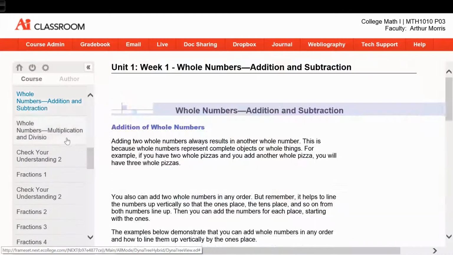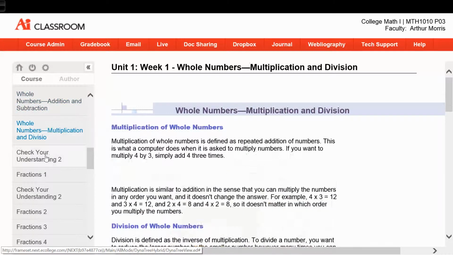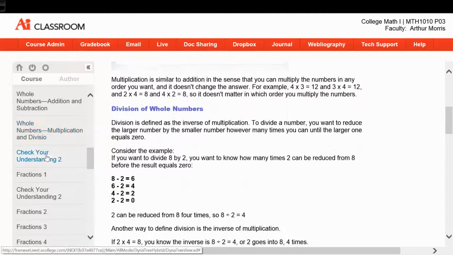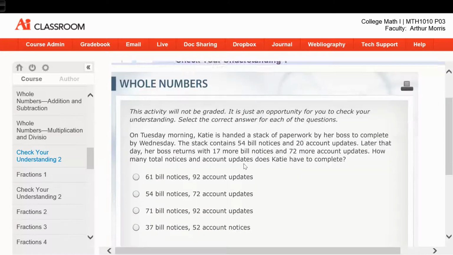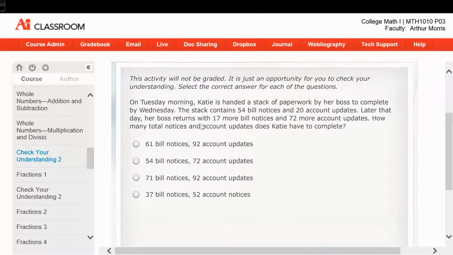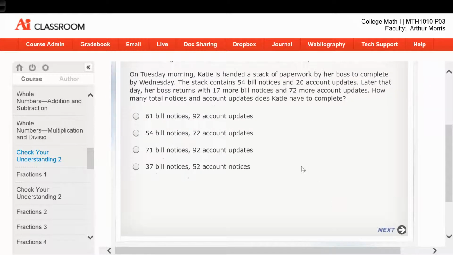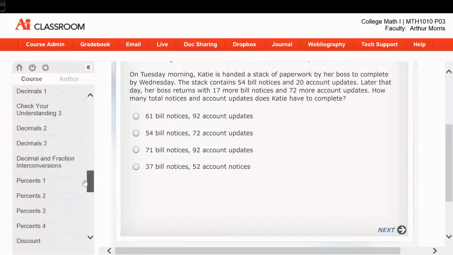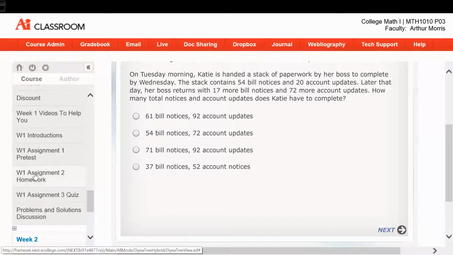You keep going through your whole numbers, keep reading, and then you have a check your understanding. Again, this is not graded, so it's just practice problems. Complete the problem, click next. It's just practice problems to check your understanding. Now, your homework will be available here, week 1 assignment 2 homework.